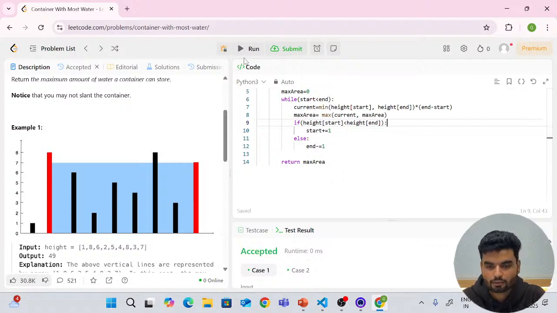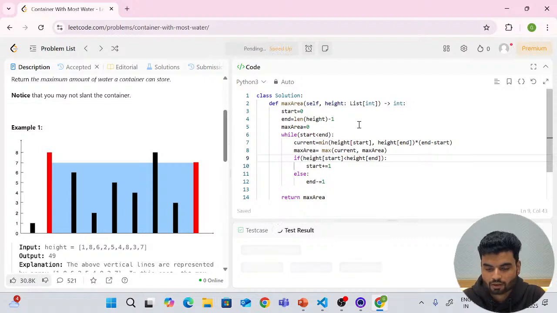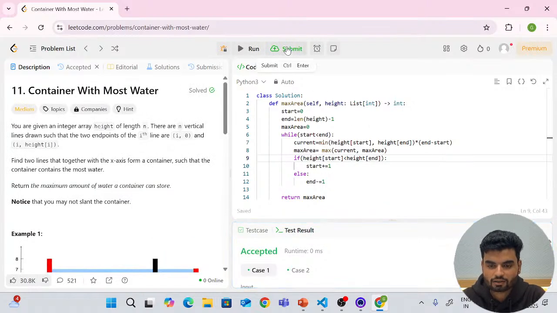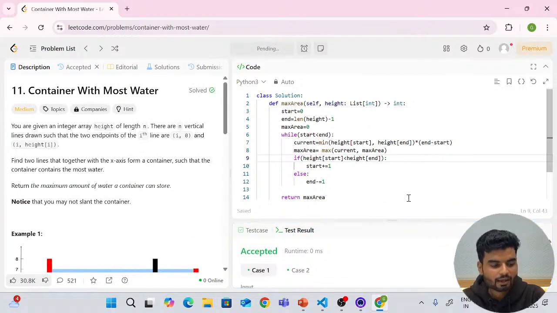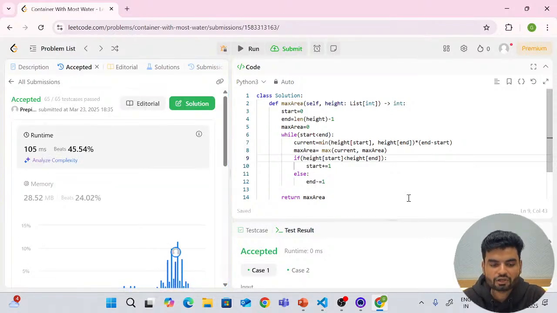Is this clear to all? Now I'll run this in Python as well, and probably it will work. Yes, this worked in Python as well. Now tell me, do you need a dry run, or is this clear to all?